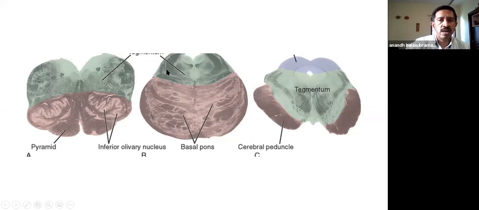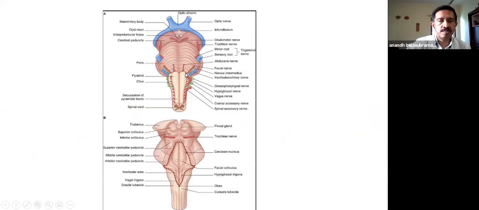Now, all the cranial nerve nuclei are in the tegmentum. This is the area of the tegmentum. And in the tegmentum, we have all the cranial nerve nuclei. And in the tectum, that is the upper part of the midbrain, not exactly a part of the posterior fossa component, you have the third and second cranial nerve transiting along the colliculus. So the most important point here is that the anterior most part is the pyramidal tracts, then you have the nuclei posteriorly, and then the cranial nerves, and more posteriorly, they traverse along the brainstem and then exit practically all anteriorly